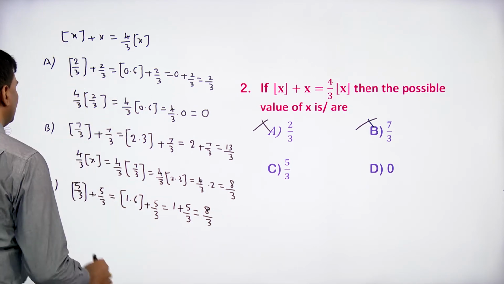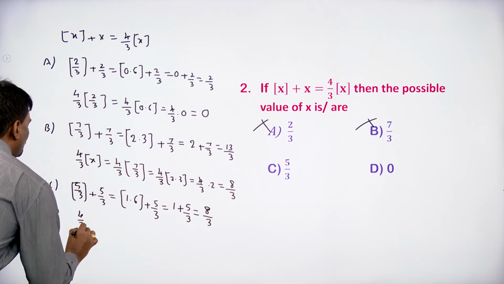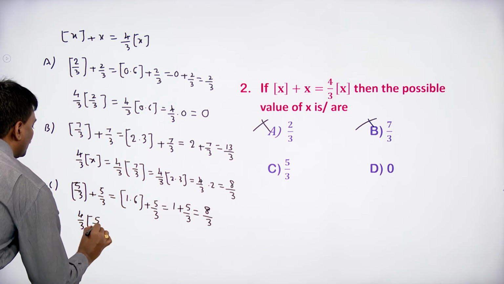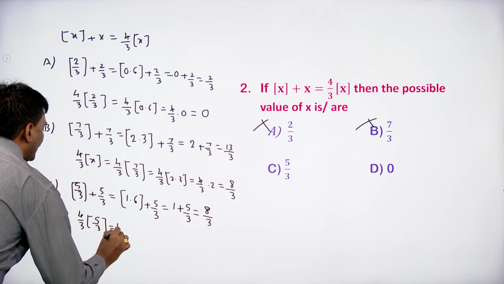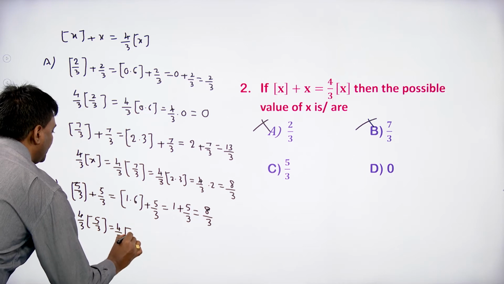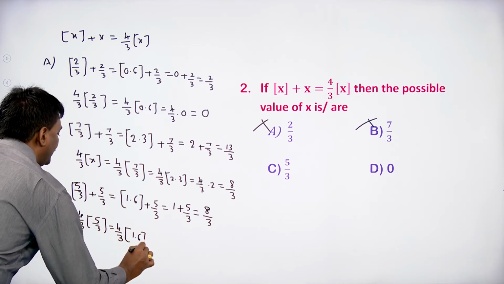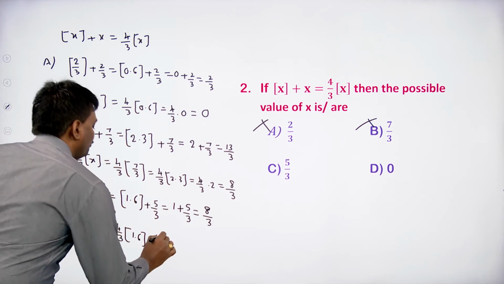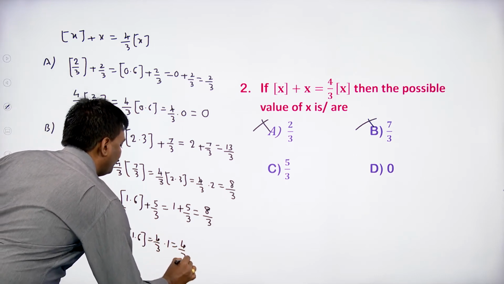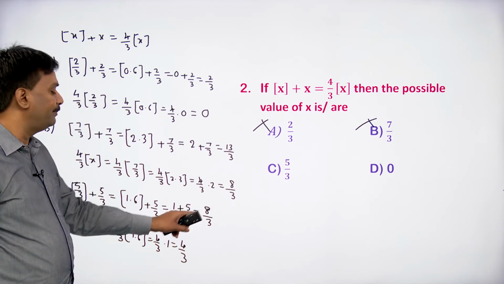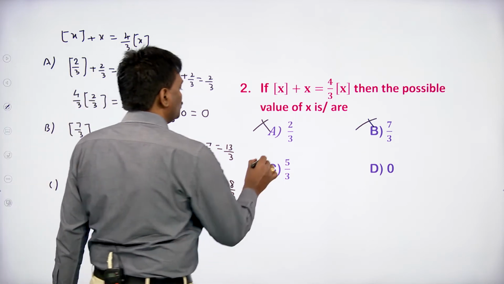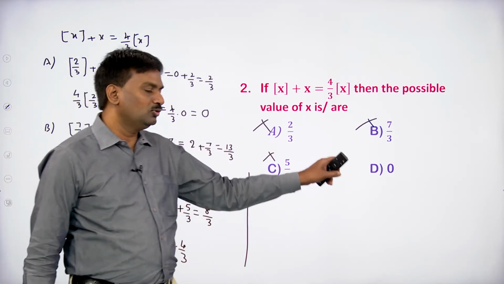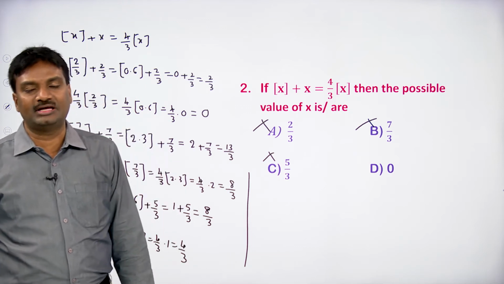If you take the RHS, 4 by 3 into step x, where x is 5 by 3. So again we can write this as 4 by 3 into step 1.6, which is 1 only. So 4 by 3 into 1 is 4 by 3. The LHS is 8 by 3, the RHS is 4 by 3. So that's why option C is also not correct. So A, B, C are not correct, and we can directly take option D as the correct answer.